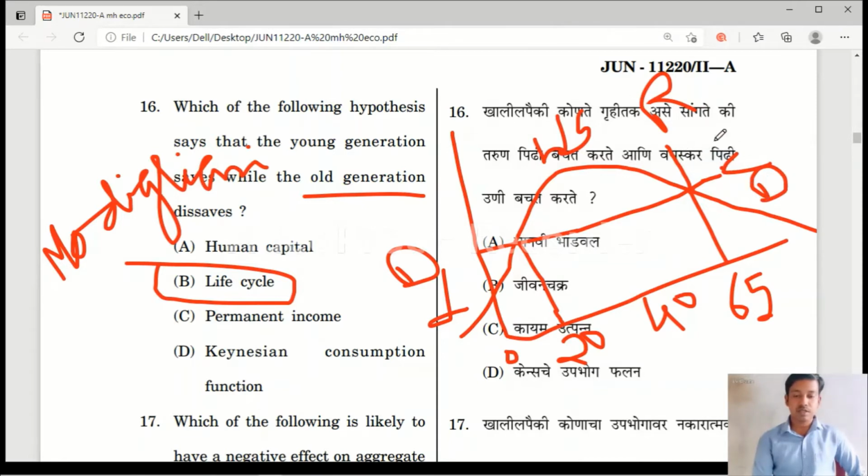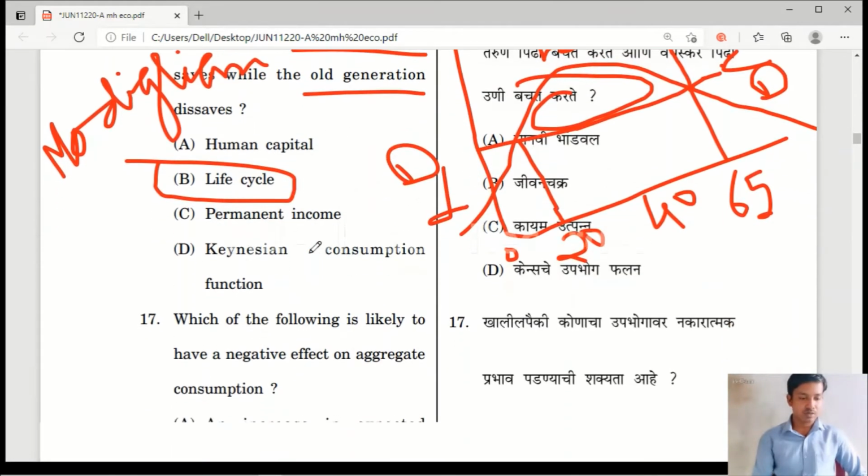Yes, they start spending whatever money they have saved in their young generation, so they don't save here. So in this theory, the young generation saves. Yes, they are earning and saving more income. The old generation won't save, they dissave. So here option B is the correct answer.